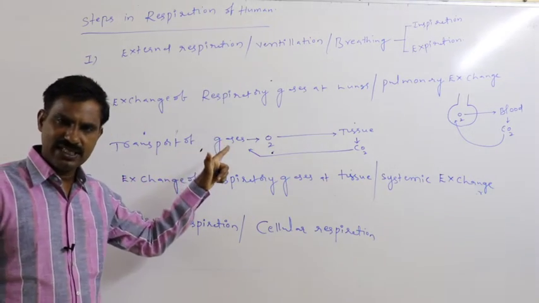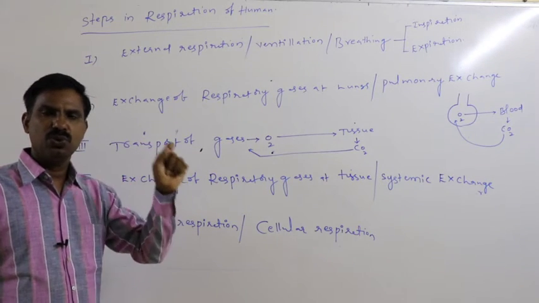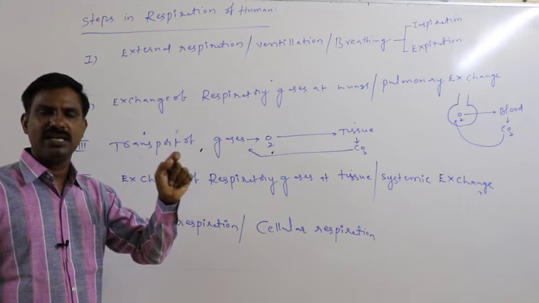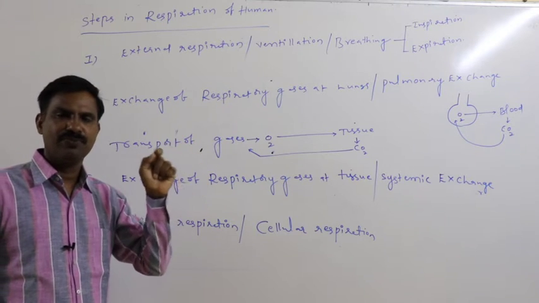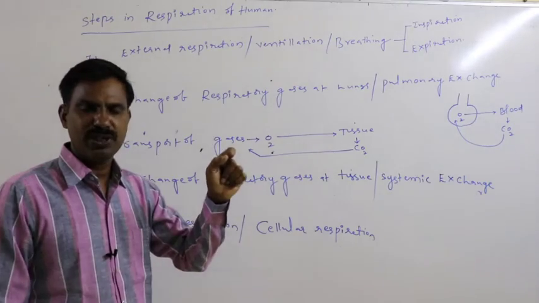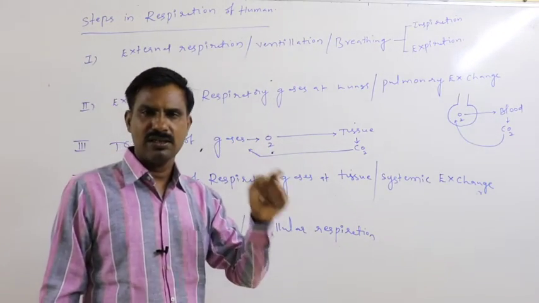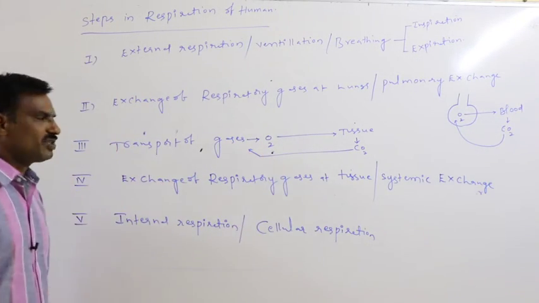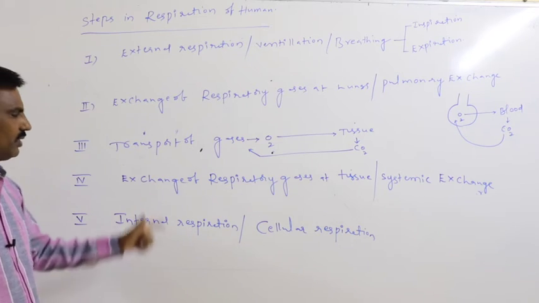Transport of respiratory gases means through the blood, oxygen from the lung is carried towards the tissue. Again, CO2 from the tissue is carried towards the lung. That is said to be the transport of respiratory gases.